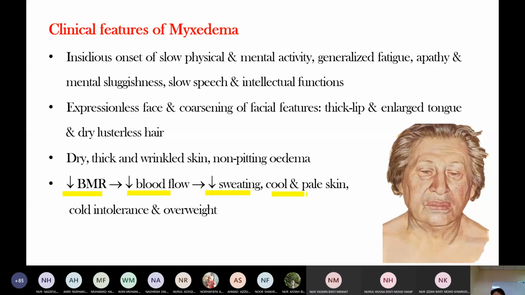The skin is cold and pale, with cold intolerance, because of decreased BMR.